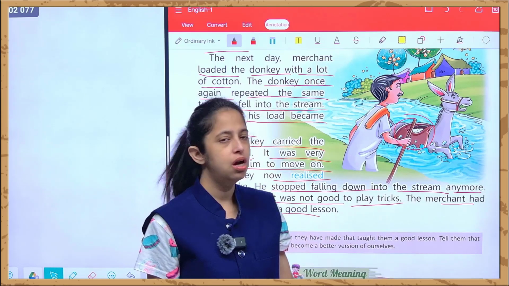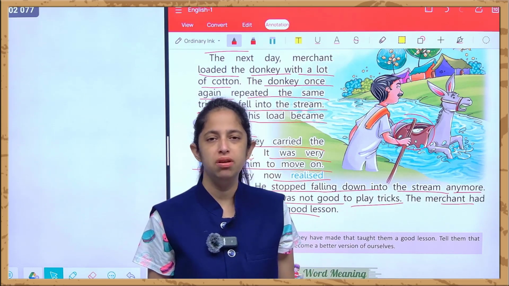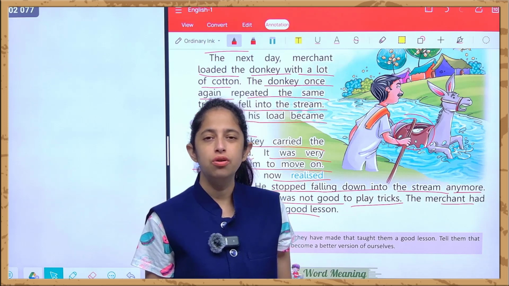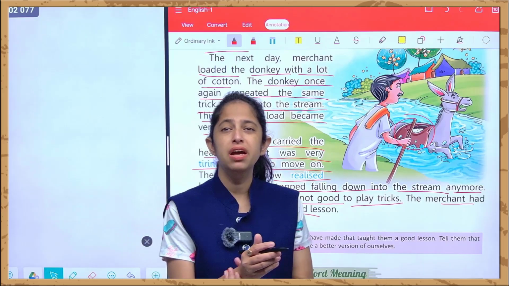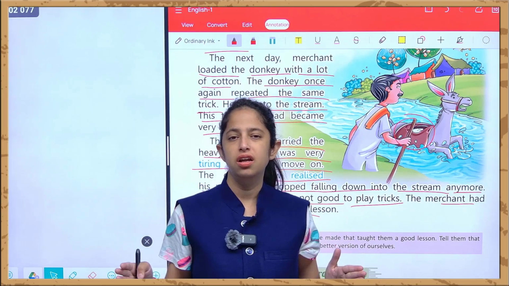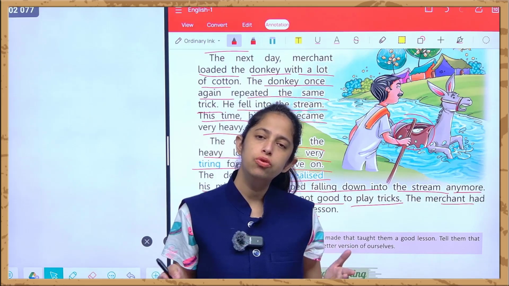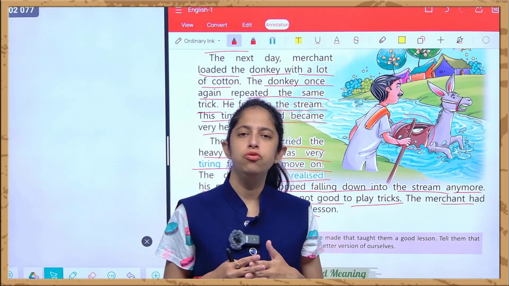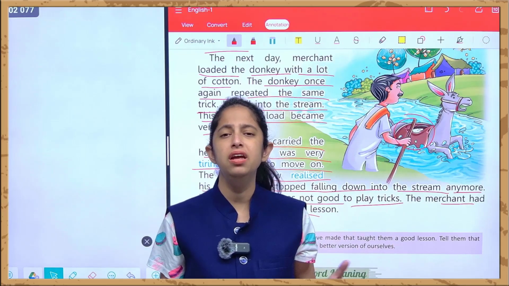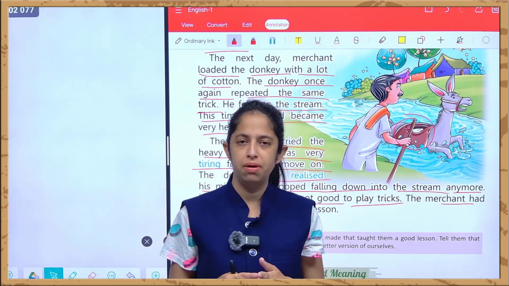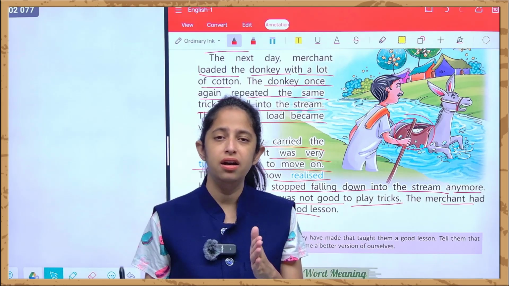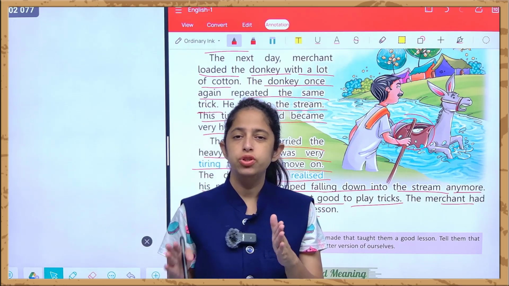See, from this chapter what we learned is that we should not befool our parents and our teachers about our studying. We should not make them feel like we are studying but actually we are not studying. Like the way we used to do, हम लोग पढ़ाई करते time we use our cell phones, we use television, we are distracted in many things, but we should not befool our parents that we are studying, but in reality we are not studying, right? So we should not do this.